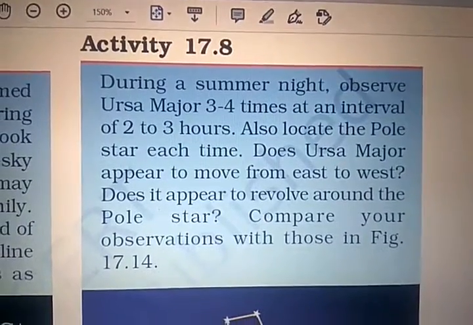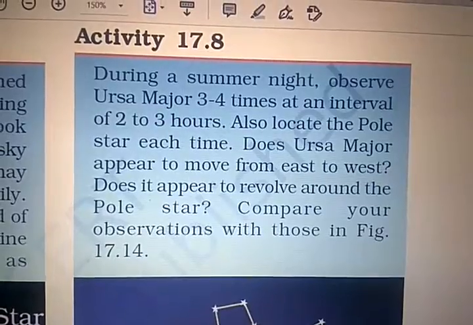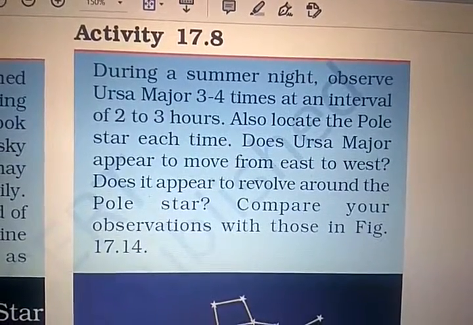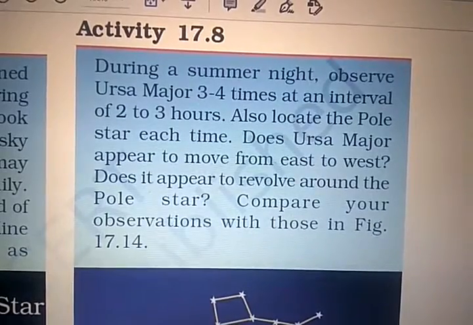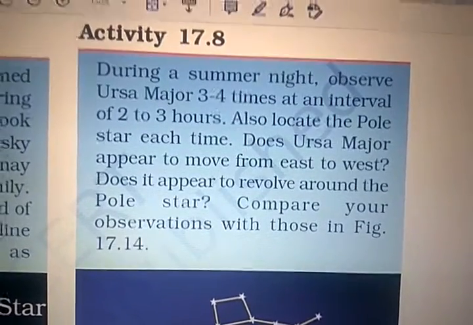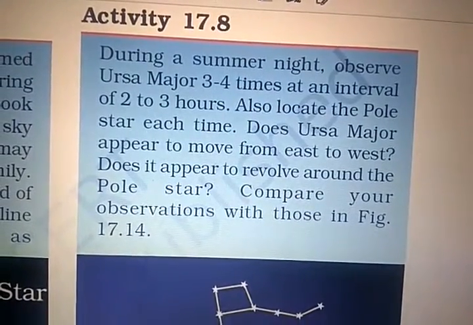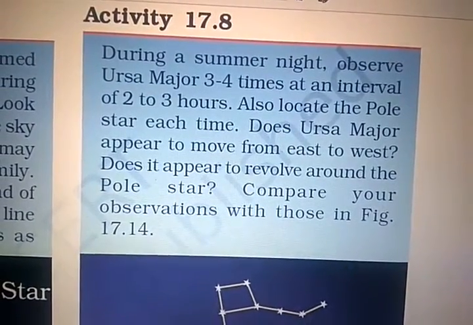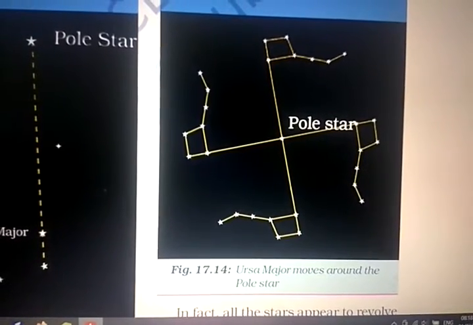Now activity number 17.8. During a summer night, observe Ursa Major 3 to 4 times at intervals of 2 to 3 hours. Also locate the pole star each time. Does Ursa Major appear to move from east to west? Does it appear to revolve around the pole star? Compare your observation with figure 17.14. Now look, Ursa Major moves around the pole star.